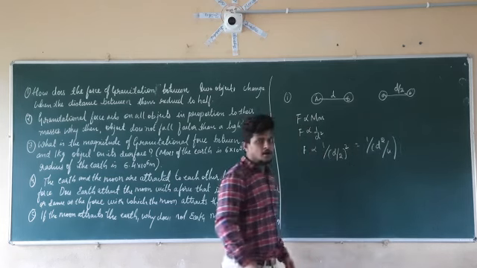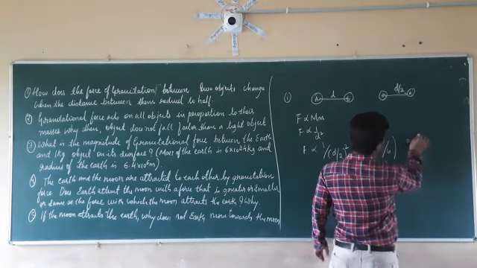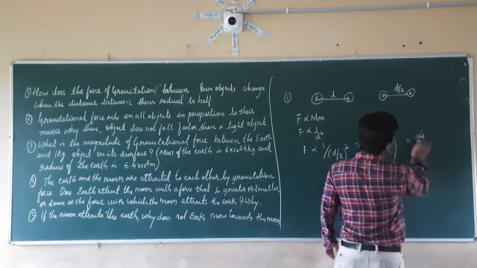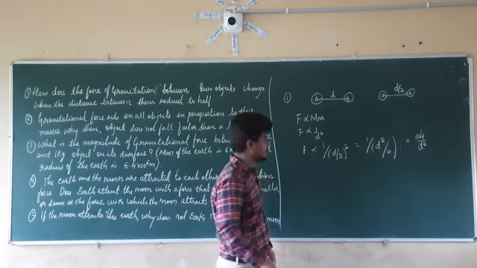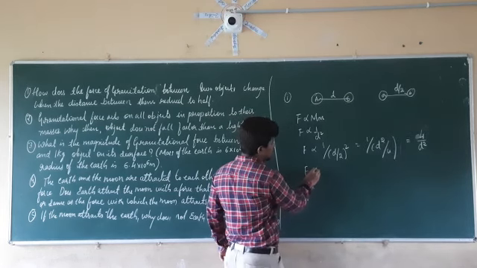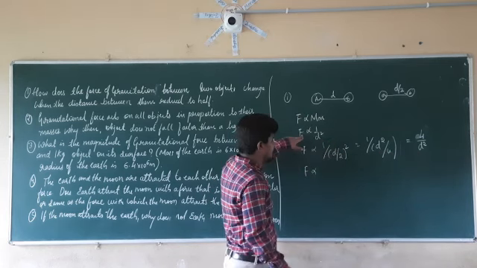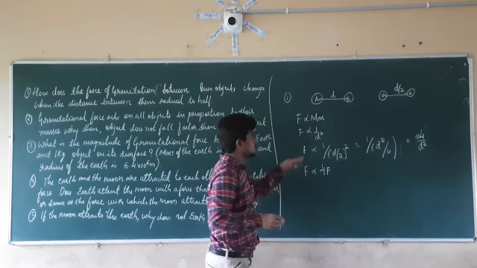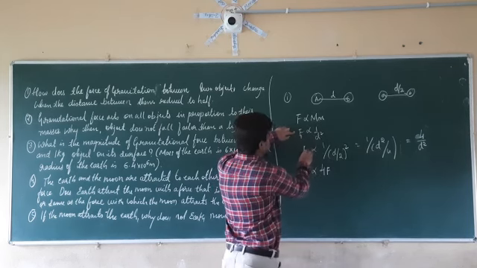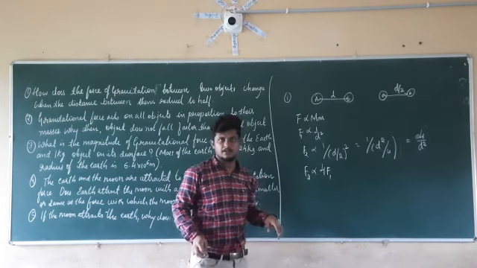So the denominator of the denominator becomes the numerator. So it will become 4 divided by d square. So what is the value of 1 by d square here? It is nothing but F. So it is becoming 4F. Let this be the original F1 and this be F2. So F2 becomes 4F1.